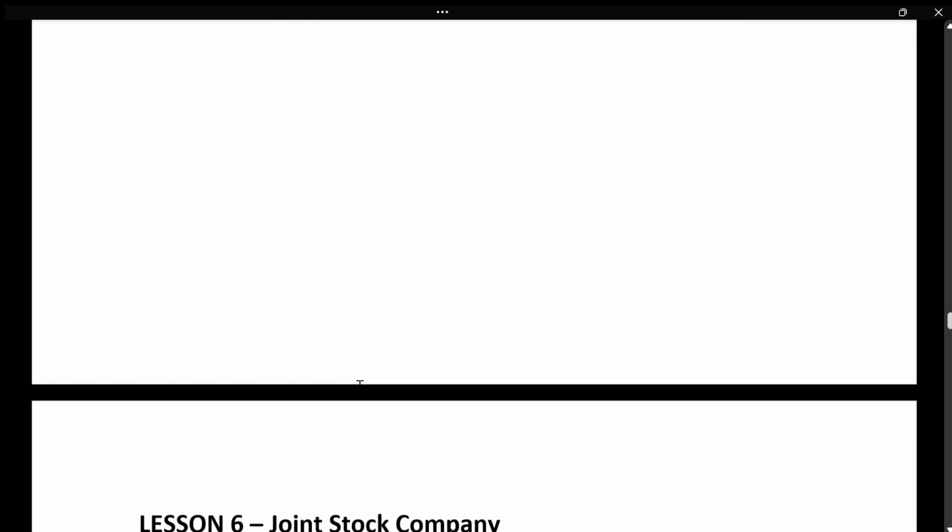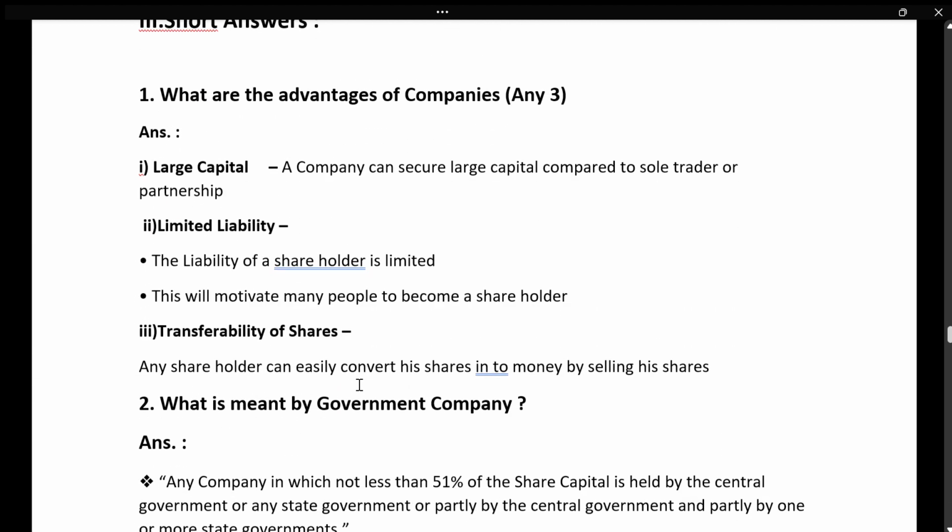And next is joint stock company. What are the advantages? Here I have taken three. There are many in the textbook. If you find those points easy, you can write them also. Large capital: as compared to sole trader and partnership, it secures large capital. Here the liability is limited, so that motivates many people to become shareholders. And transferability: any shareholder can easily convert his share into money by selling his shares.